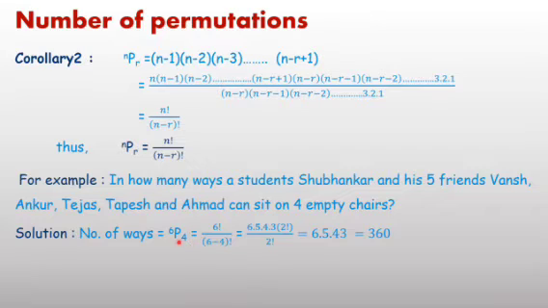If there are 6 chairs and 6 students, then 6P6 equals factorial 6, meaning 6 into 5 into 4 into 3 into 2 into 1, total 720 options.